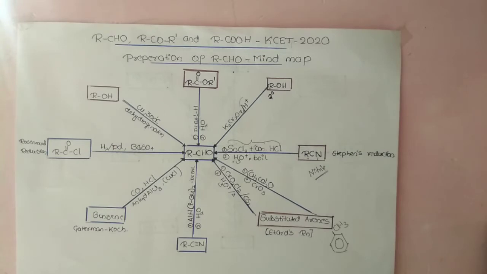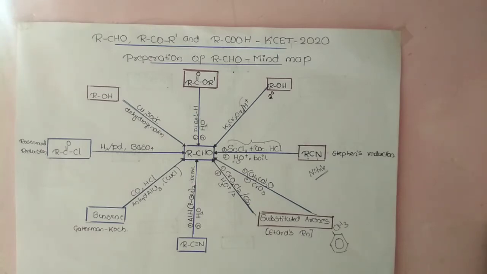Fine, the next one is what today's video is about: it is the aldehydes, ketones and carboxylic acids mind map. I have already gone through alkanes, alkenes, alkynes, haloalkanes, haloarenes, as well as alcohols. In the same way, it is now about the aldehydes, ketones and carboxylic acids.